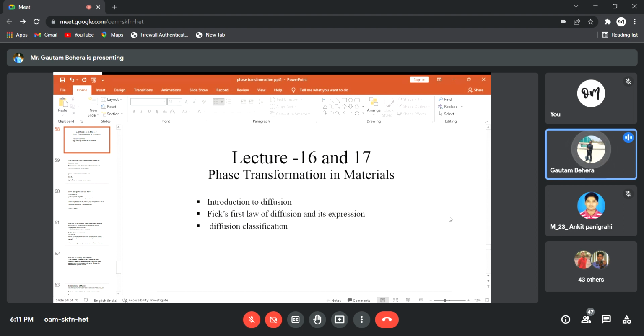So case hardening is done by this mechanism called diffusion. Carbon atoms or nitrogen atoms can diffuse into the surface of the material to a certain depth, and it makes the case harder and stronger. But inside the material it is soft and ductile, right? So this is one of the applications. Carburizing, nitriding, these are some terms. Carburizing means we are introducing carbon into the surface so that the material becomes harder and stronger on the surface, right? Similarly, a lot of applications are there.